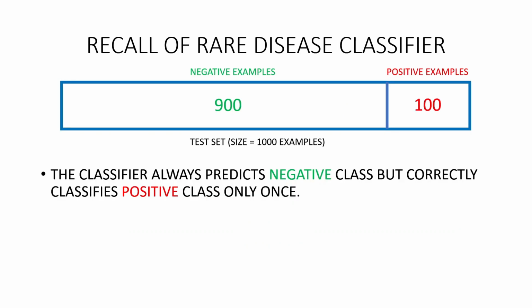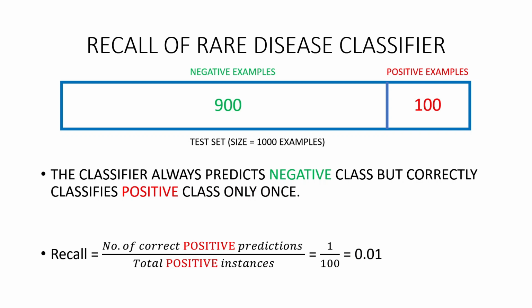Here comes the most interesting part, which is exposing of the rare disease classifier. Since the classifier correctly predicts the positive class only once out of the total 100 positive class instances in the test set, the recall comes out to be 1%. Finally, the hollowness of this rare disease classifier has been proved.